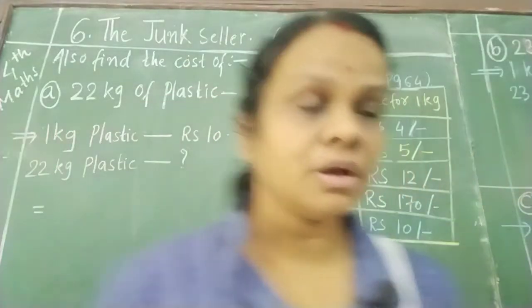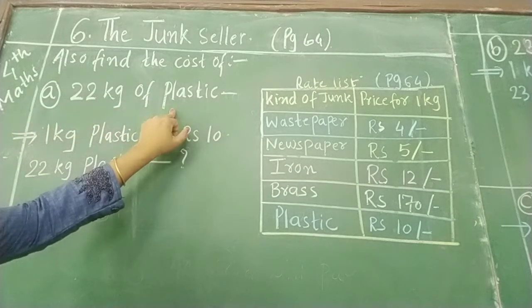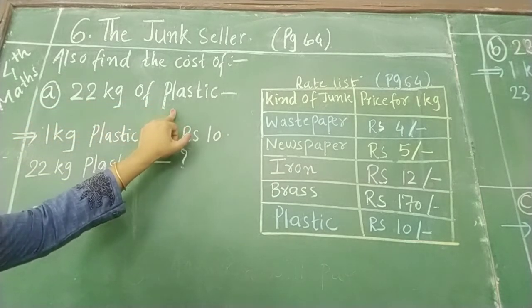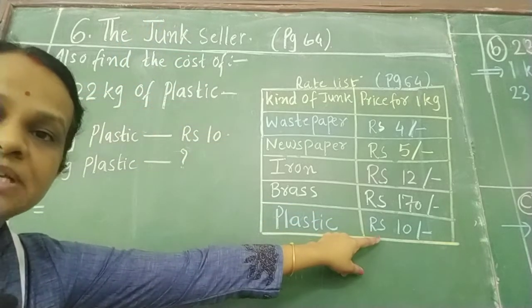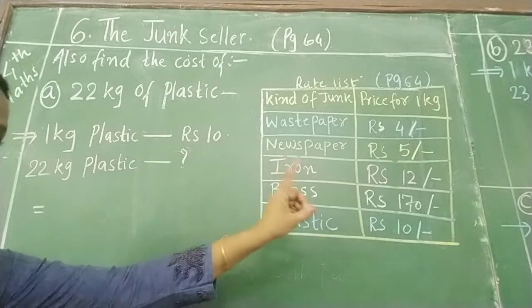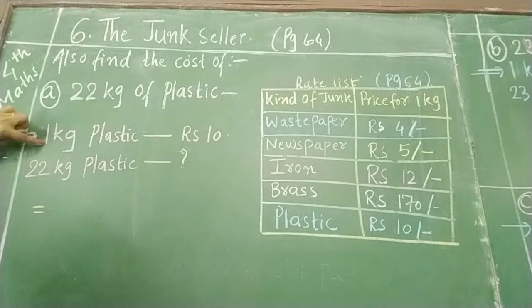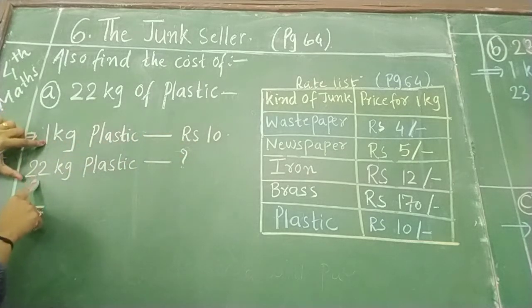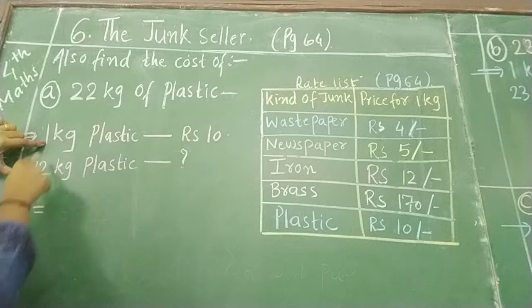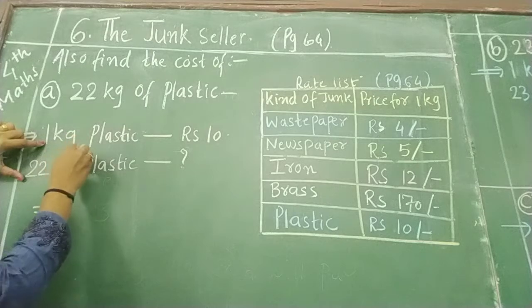Okay. So the list is already we have. What is given? 22 kg of plastic, right? You have to find out 22 kg of plastic. So for the 1 kg of plastic she has to pay rupees 10. अगर 1 kg प्लास्टिक है तो उसको 10 रुपये देने पड़ेंगे. So they are asking for the 22 kg plastic. So what will we do? Given the information is given about 1 kg plastic, that is 10 rupees, and asking for the 22 kg plastic. So given for the 1 and asking for so many. At that time what we are doing?